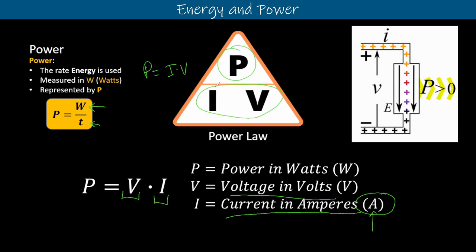We can also say, what if we know power and voltage and we want current? Well, we can say I is equal to power over voltage, right? They're above each other there. We can do the same thing for voltage. If we want to know the voltage potential in the circuit, we can say that the voltage is equal to the power over the current, power divided by current. Right? So we can know any one of these or any two of these values and get the other one out. And that's the nice part about this power triangle here.